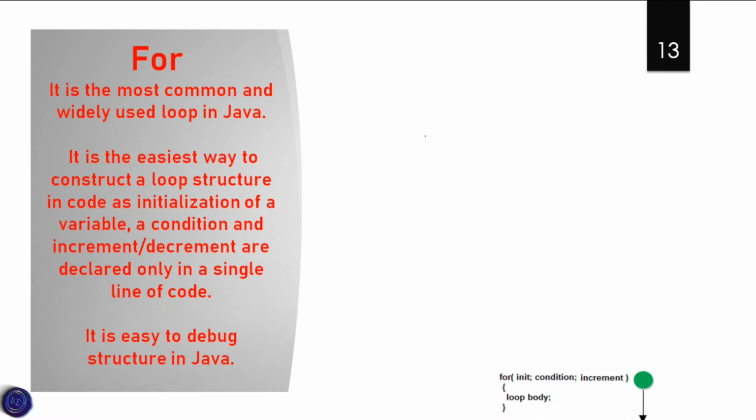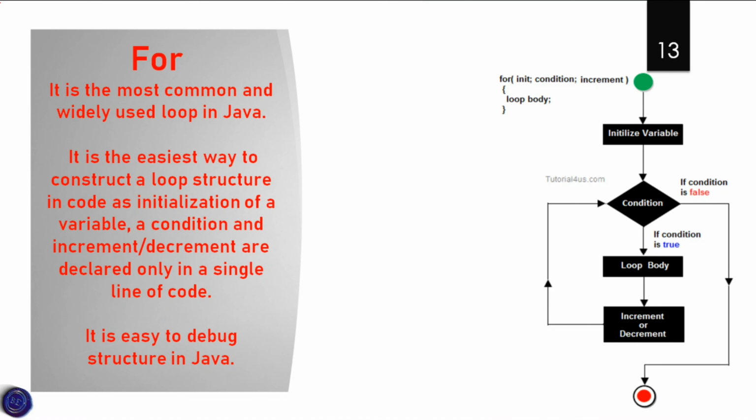Now let us discuss the for loop. It is the most common and widely used loop in Java. It is the easiest way to construct a loop structure in code, as the initialization of a variable, a condition, and increment or decrement are declared in a single line of code. In a for loop, everything is represented in a single line of code.